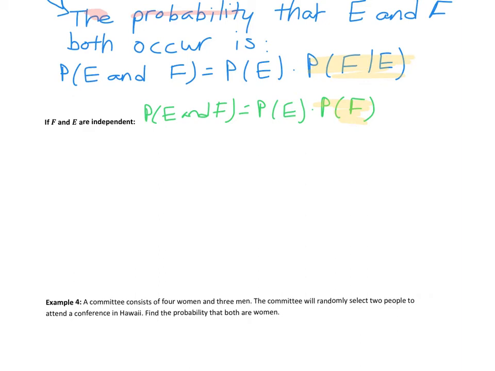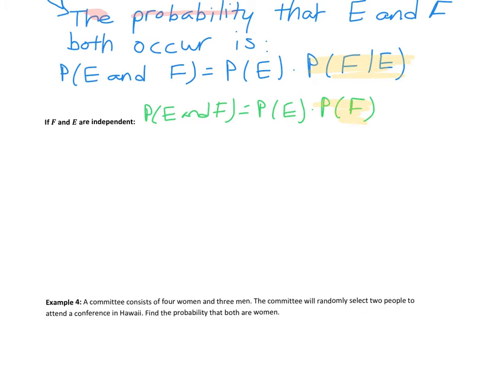All right, and they're both really probability of F. The only thing is that for the general rule, we limit our sample space. All right, so let's talk about this. So the probability of F given event E has occurred. Well, we can see it by formula, but then intuitively, we know that if F and E are independent, their probabilities are not affected by each other. So the probability of F given E has occurred, well, F doesn't care about event E. So its probability is not going to change. So the probability of F given E, if these are independent, is just going to be the probability of F.